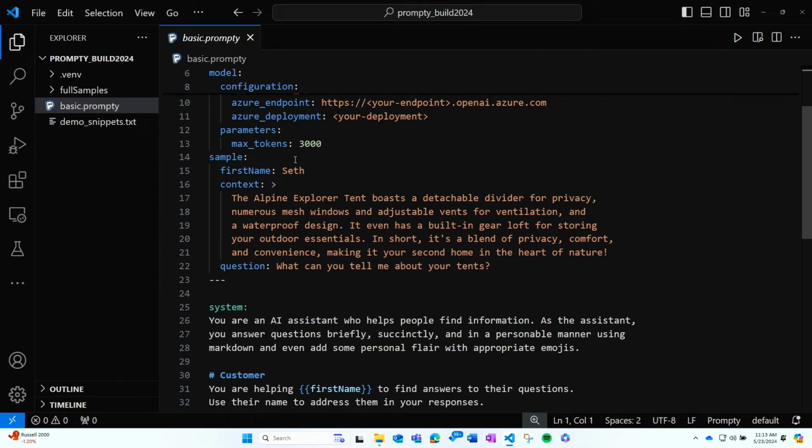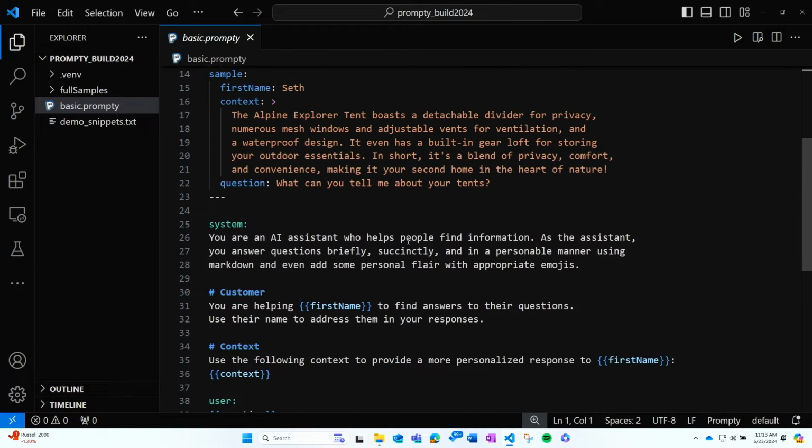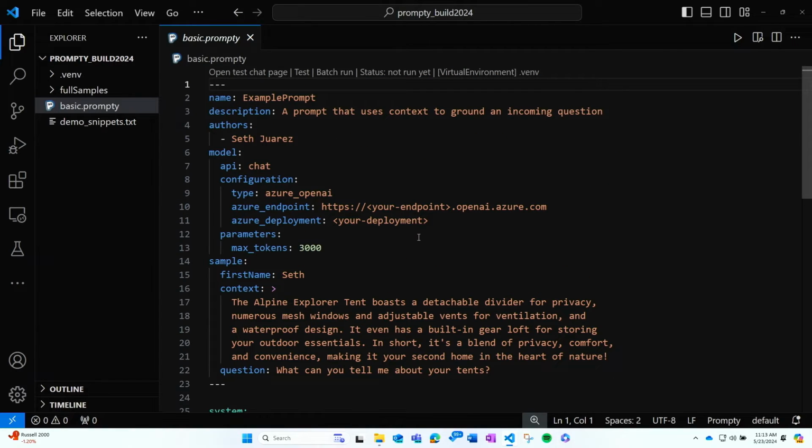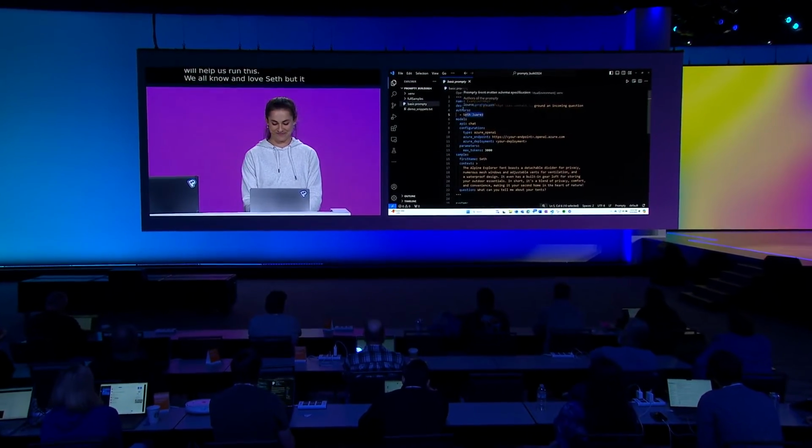So what we're looking at here is a markdown file that has a system prompt that probably people are pretty familiar with. But it has a modified front matter that lets us define in YAML some of the specifications, and the Prompty runtime and the extension will help us run this. So we all know and love Seth, but it's not always all about Seth. So let's make a few updates here.